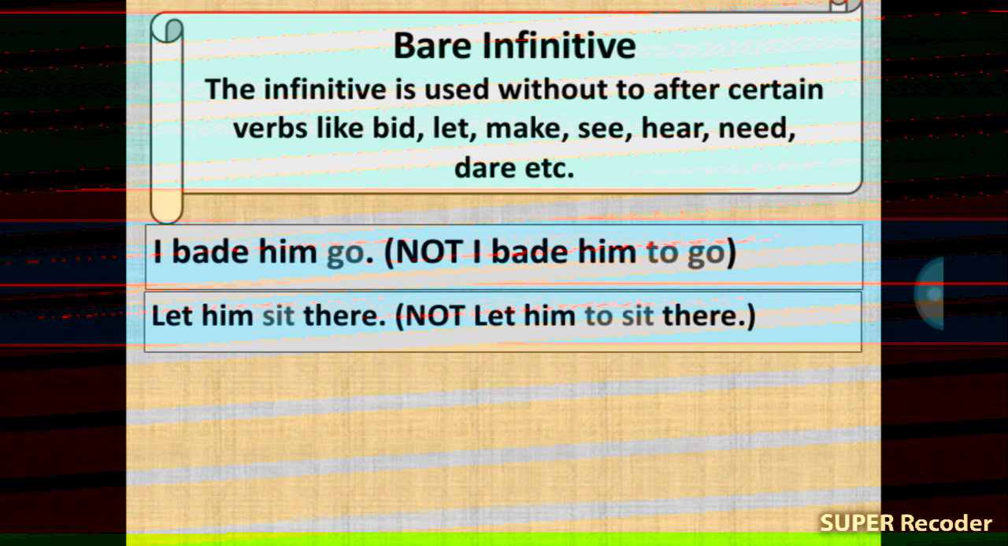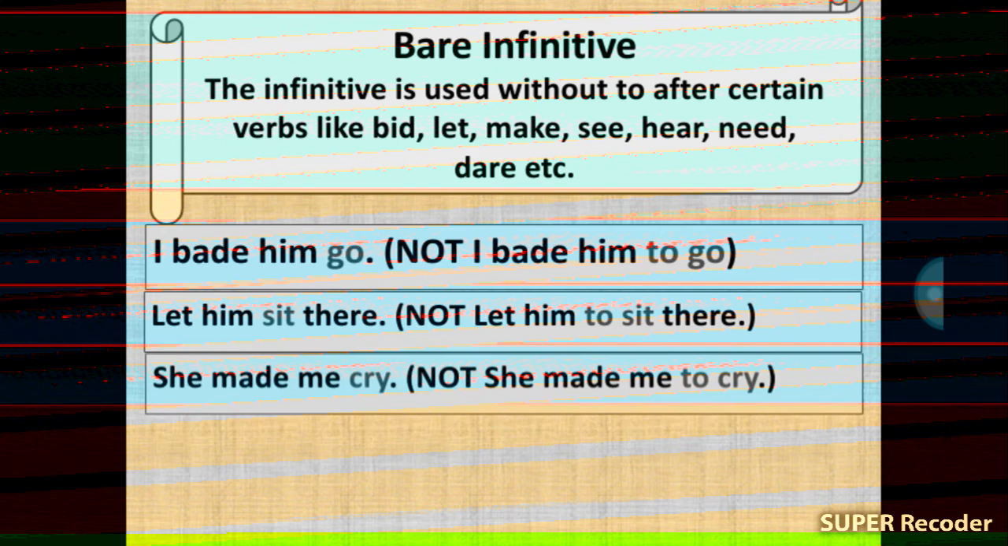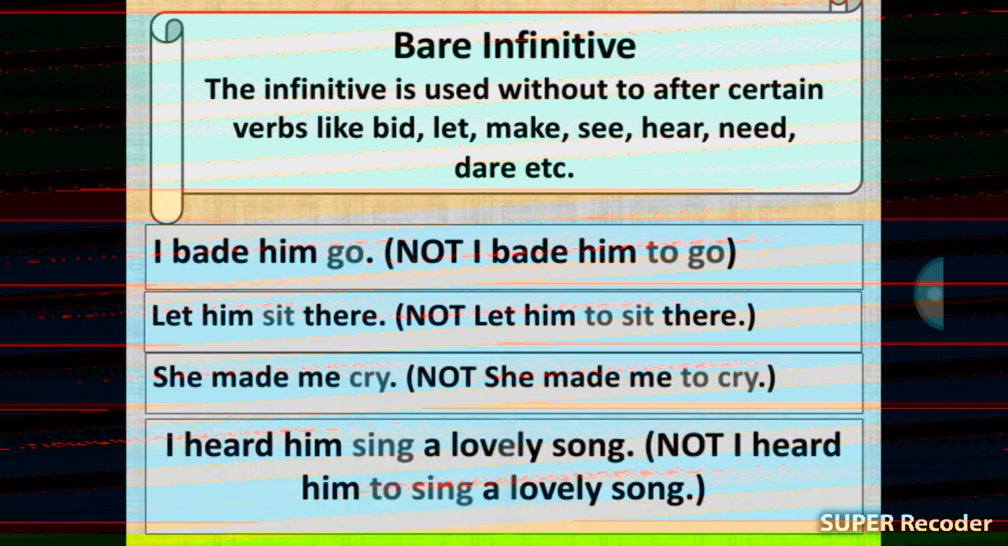Here "sit" is an infinitive, that means we call it a bare infinitive. Let him sit here. She made me cry, not she made me to cry. I heard him sing a lovely song, not I heard him to sing a lovely song.